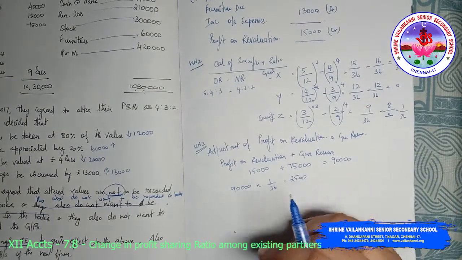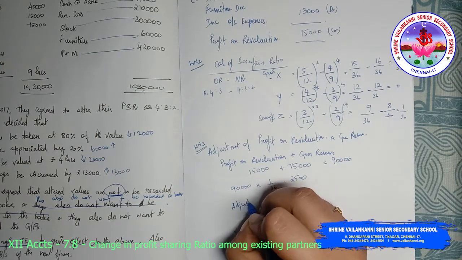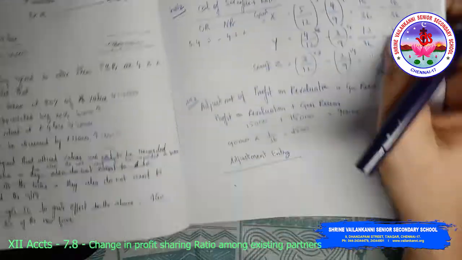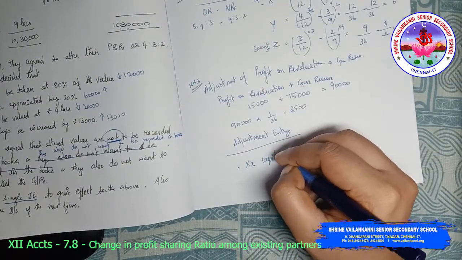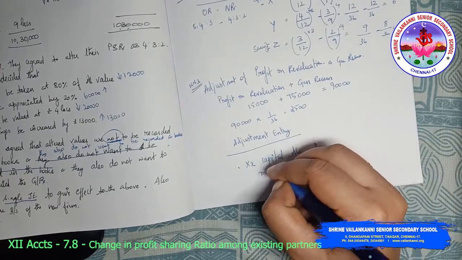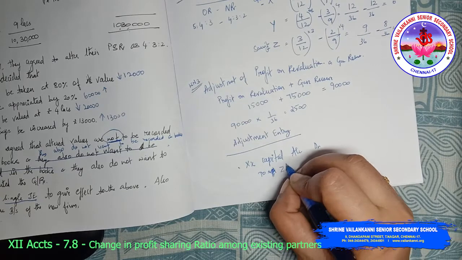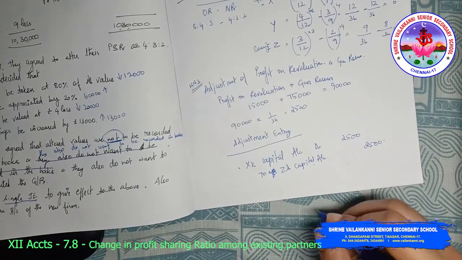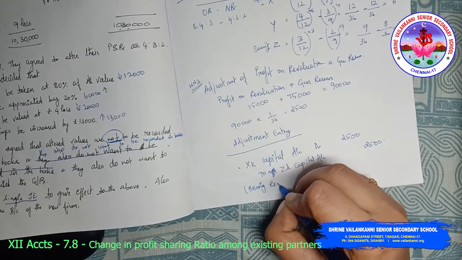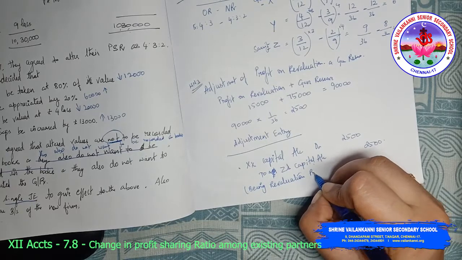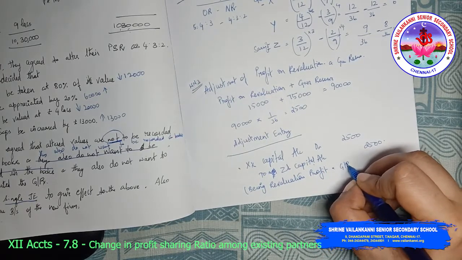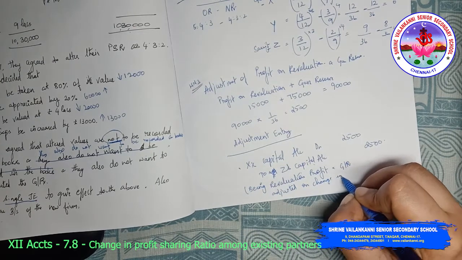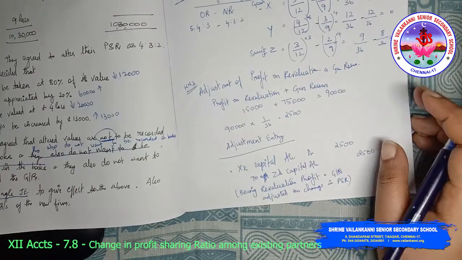So the adjustment entry would be X's capital account debit to Z's capital account 2,500, being revaluation profit and general reserve adjusted on change in profit sharing ratio. So this will be the narration.